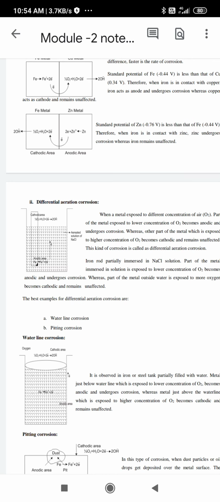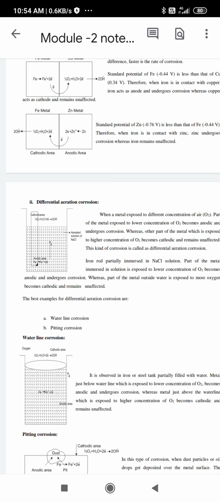So in this, where the concentration of air is more, that portion acts as a cathode. The remaining portion that is dipped acts as the anode. Wherever these galvanic cells have formed, immediately the part which acts as anode suffers from corrosion, and the cathode part does not.